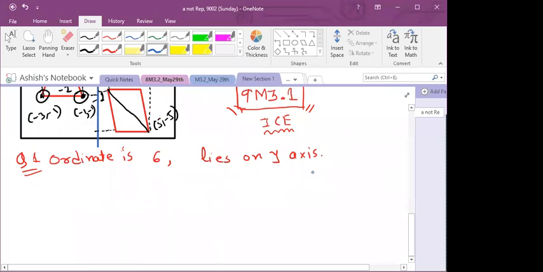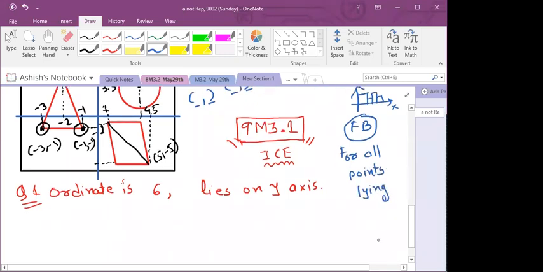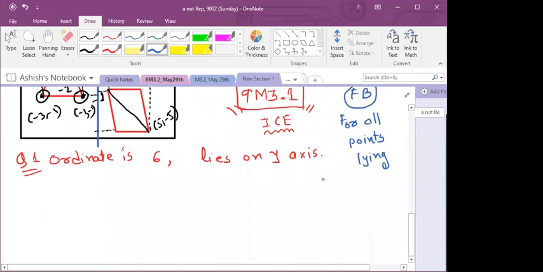So this you have to write in the formula book as well, that for all the points lying on the x-axis, their y coordinate is 0, or I can say its ordinate.